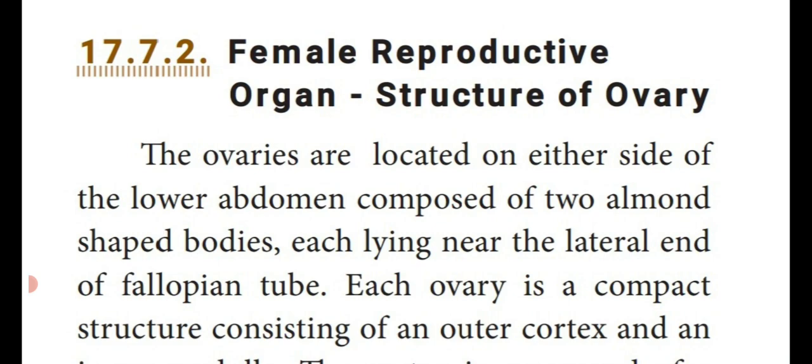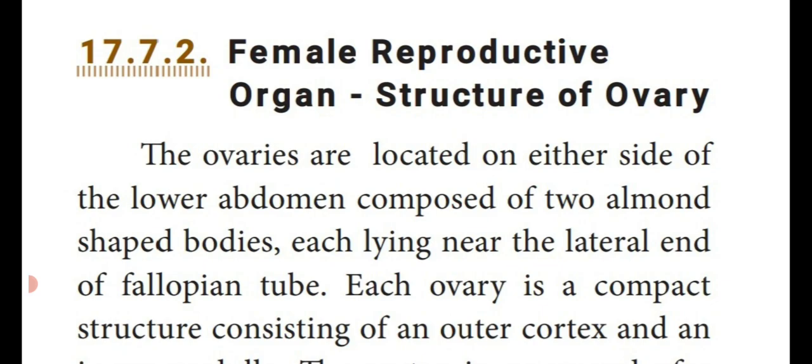They are lying near the lateral end of the fallopian tube. So that means each ovary lies on the lateral side. Lateral means side position, the lateral end of the fallopian tube.